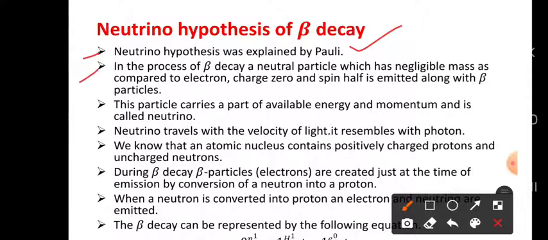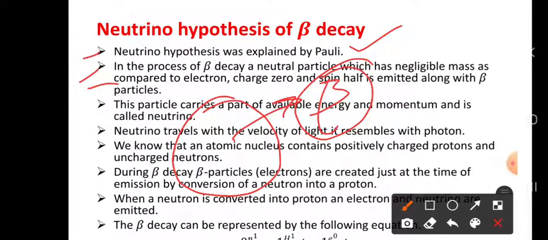Now, in the process of beta decay, a neutral particle which has negligible mass as compared to the electron, charge 0, spin half, is emitted along with the beta particles. So when the beta particle comes outside the nucleus, not only the beta particle comes, one more particle comes along with it, and that particle has very little mass compared to the electron, and no charge.